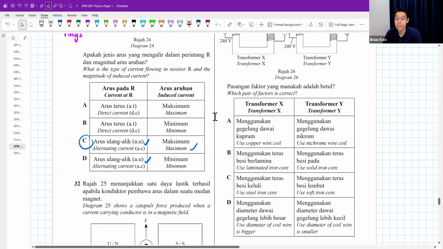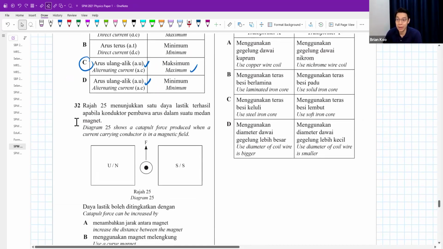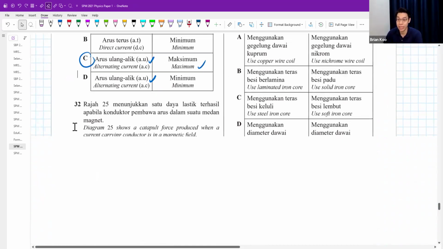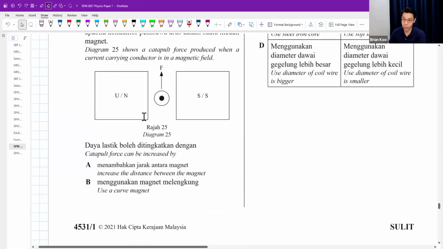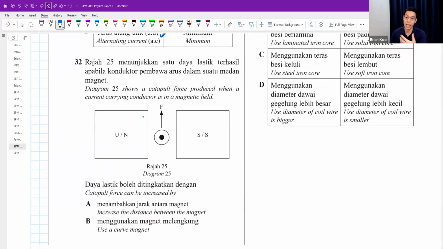Okay, question 32. The diagram shows a catapult field produced when a current carrying conductor is in a magnetic field. The catapult field can be increased by... By the way, we rarely call it catapult force. In your textbook, we normally call it catapult field. The catapult field produces a force. Basically it's this force that they are talking about. How to get more of this force?